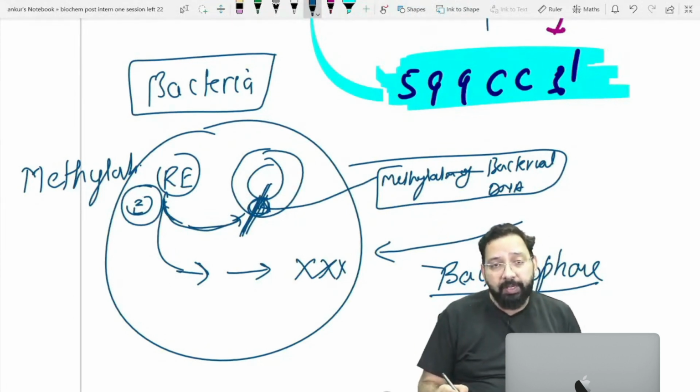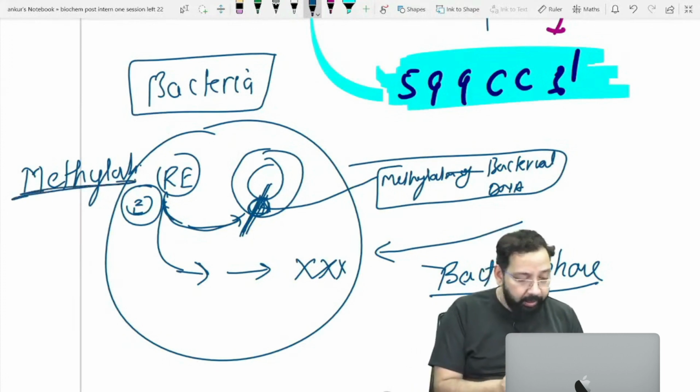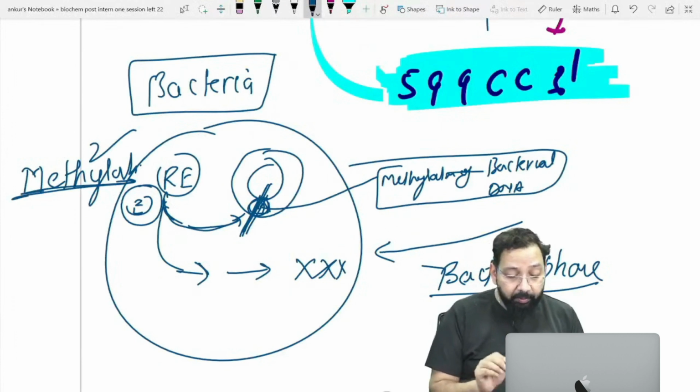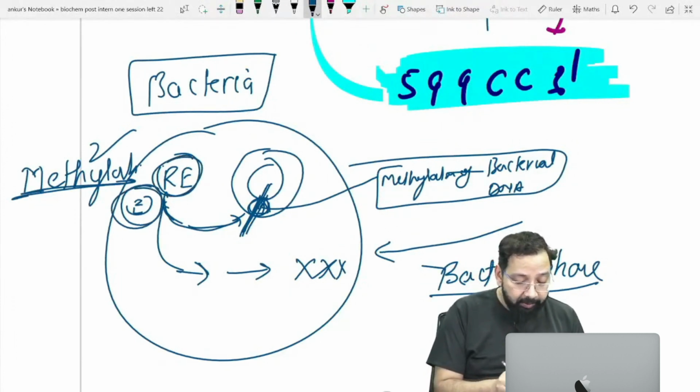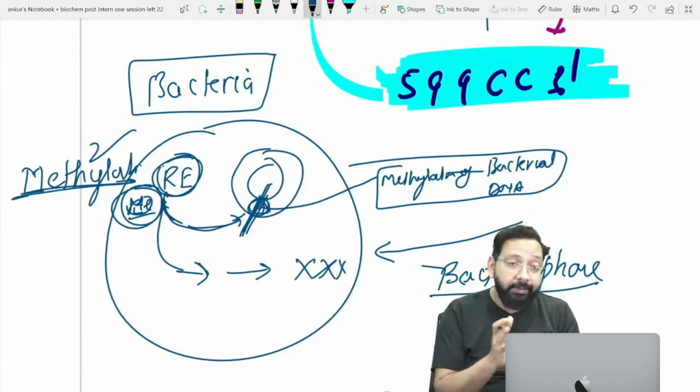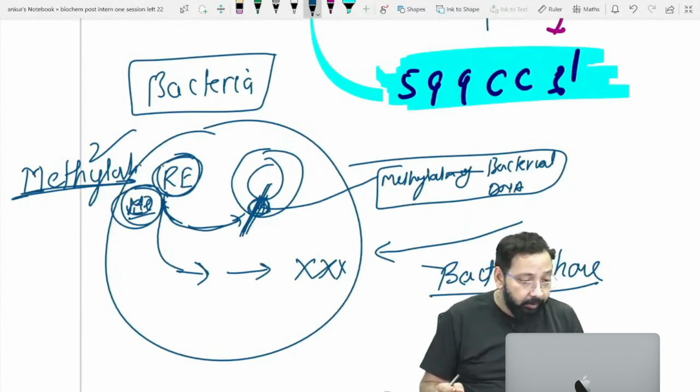So methylation is a protective mechanism against cutting of bacterial DNA by restriction endonuclease. Restriction endonuclease and methylation activity are usually present together in these enzymes.